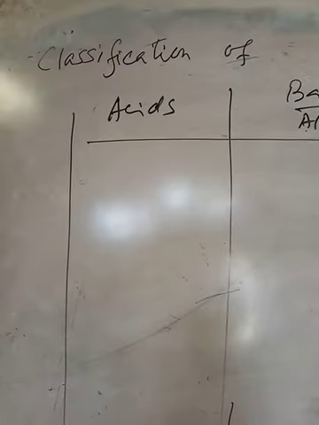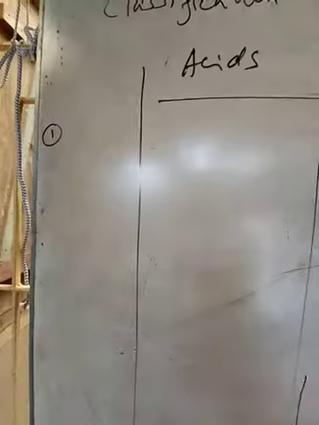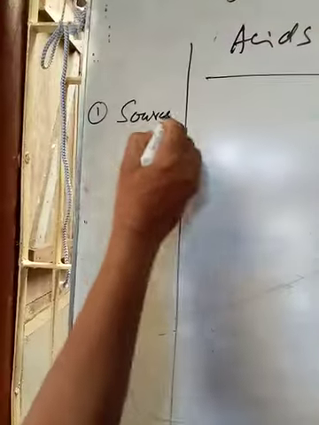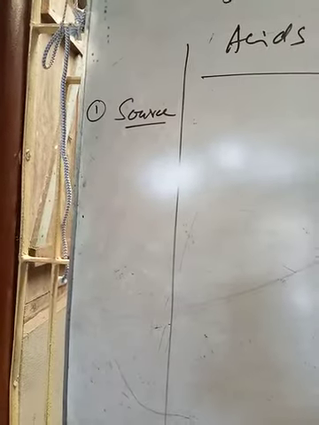Classification may be done in several ways. Number one, on the basis of source, from where these are originated.